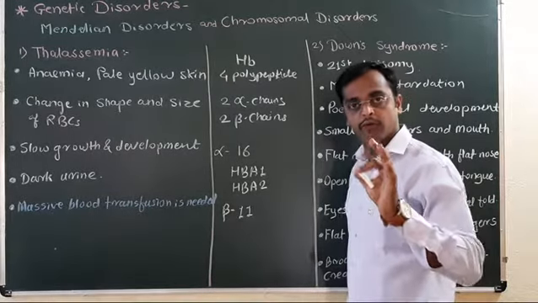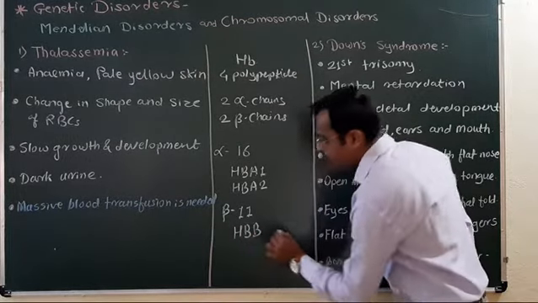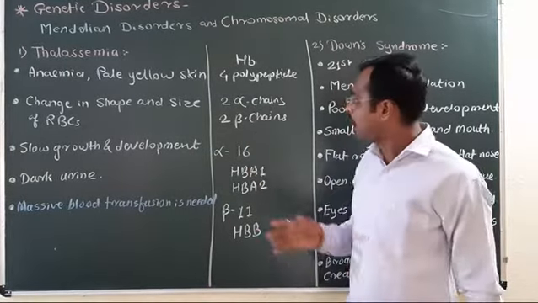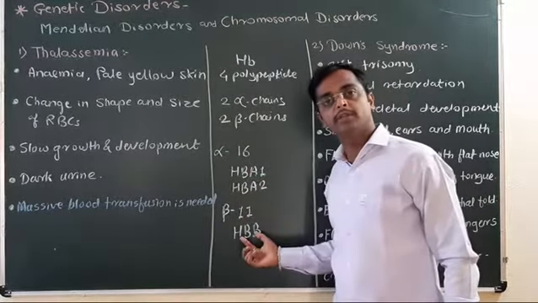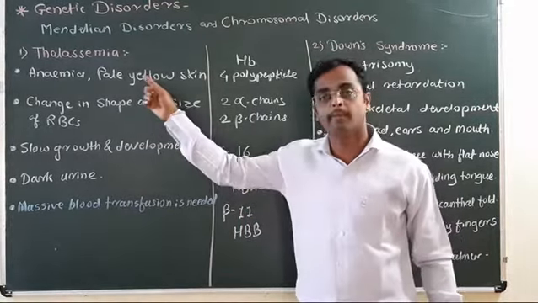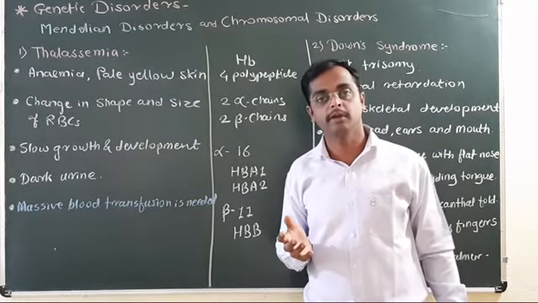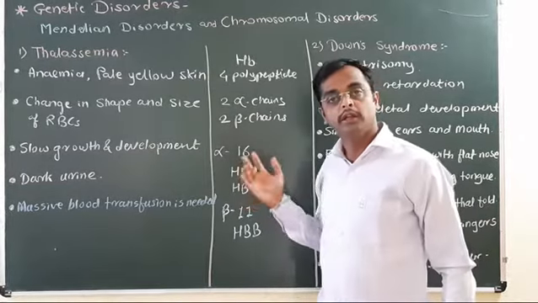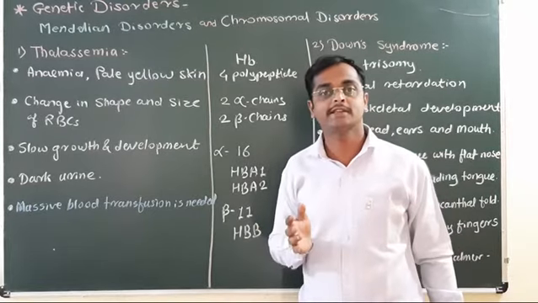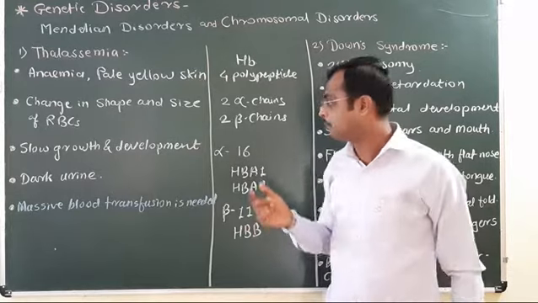Now, the gene for the beta chain is present on chromosome number 11, and there is only one gene, HBB, which codes for 2 beta chains. Understood? Now, the abnormality in the production of these alpha and beta globin chains results in the development of thalassemia disease. Now, what is the abnormality? Abnormality means addition or deletion, or the synthesis of excessive or less polypeptide chain.